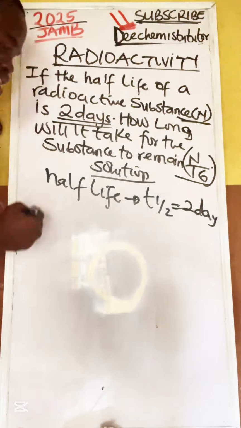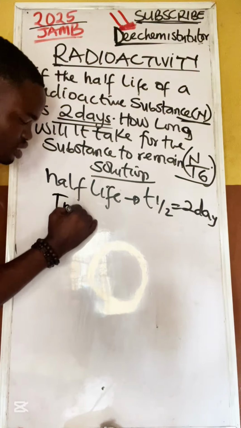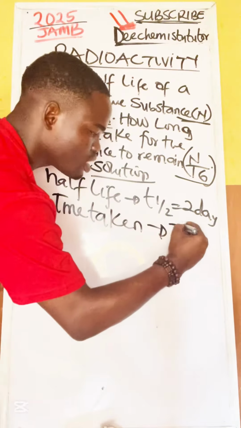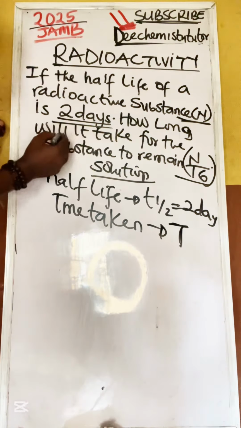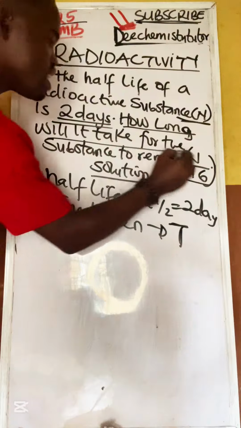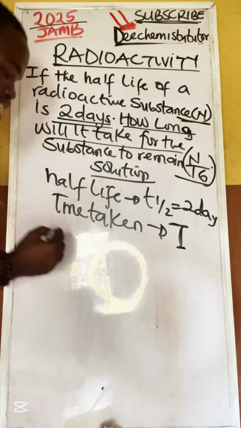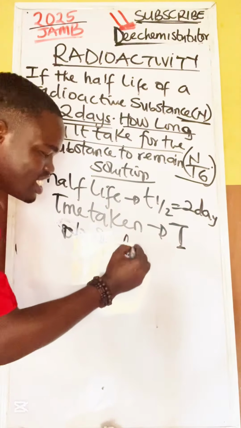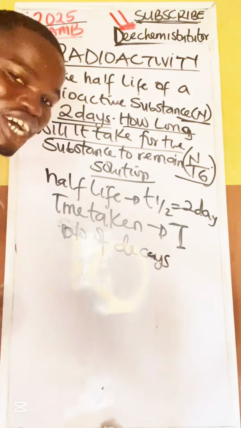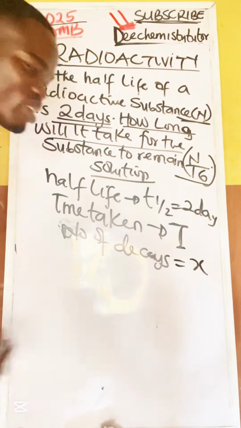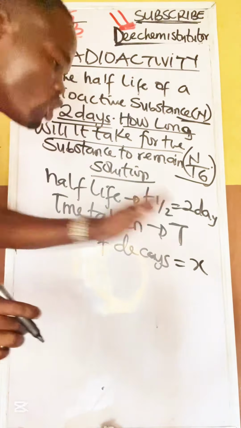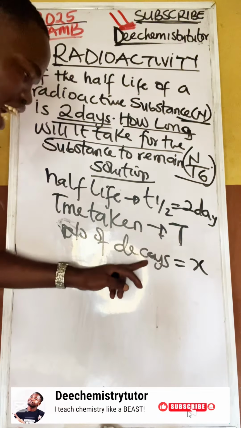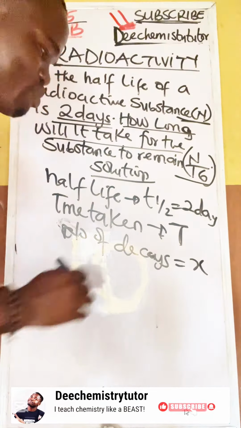Now, there's something we call time, the total time taken, which we say to be capital T. That is what they ask us: how long will it take? That's the capital T. Now, there's a formula. There's something we call X, the number of decays. I'll just give you the things you need. There's a link between half-life, how long it takes, and the number of decays.